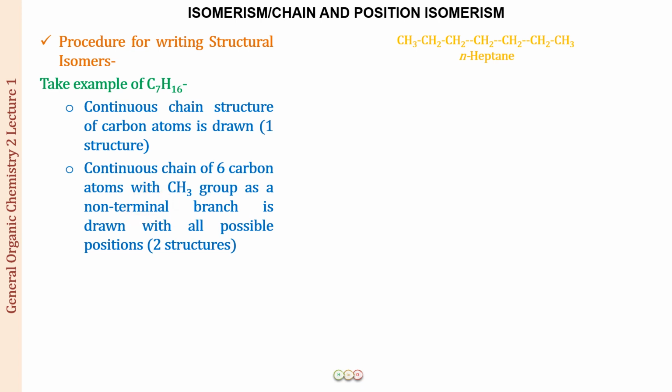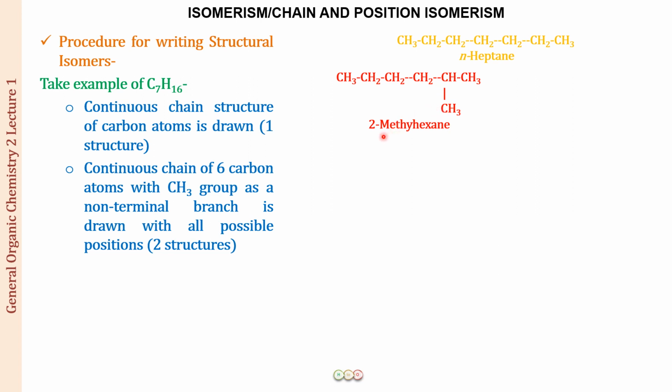Why non-terminal? Because if you remove 1 carbon from here and you put it over here, so what is this again? The longest continuous chain length remains the same. Now the chain becomes this way, right? So this will again be N-heptane only, so there is no difference. So whenever you are going to put that methyl group, you will be putting it at a non-terminal position. So now let us see hexane. We have this 6 carbon longest continuous chain, and we have put the methyl group at position number 2.